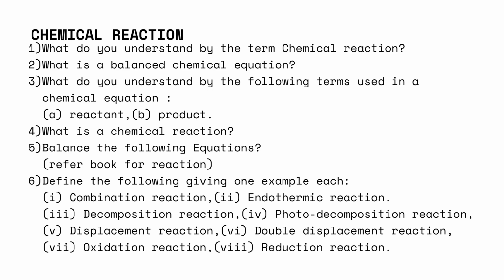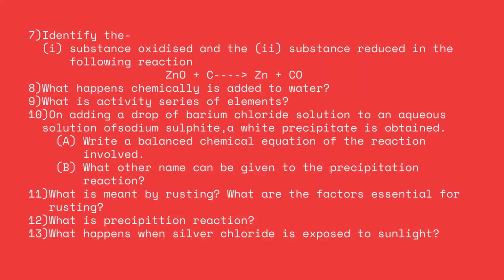Define the following, giving one example of each: combination reaction, endothermic reaction, decomposition reaction, photodecomposition reaction, displacement reaction, double displacement reaction, oxidation reaction, and reduction reaction. Identify the substance oxidized and the substance reduced in the following reaction: zinc oxide plus carbon gives zinc plus carbon monoxide, CO. Then what happens chemically when quicklime is added to water? Then what is the activity series of elements?